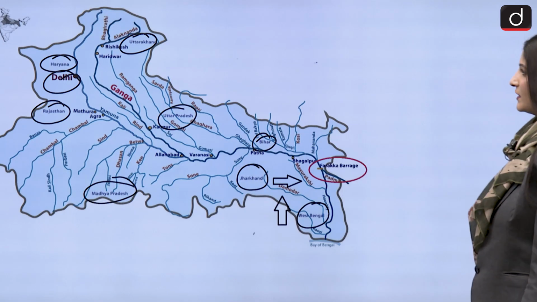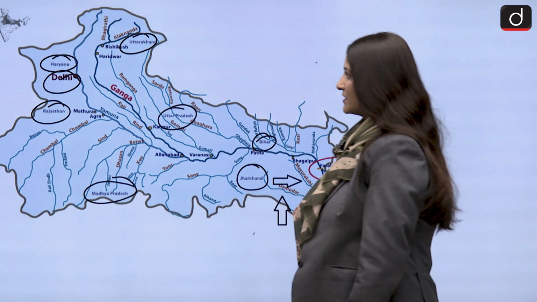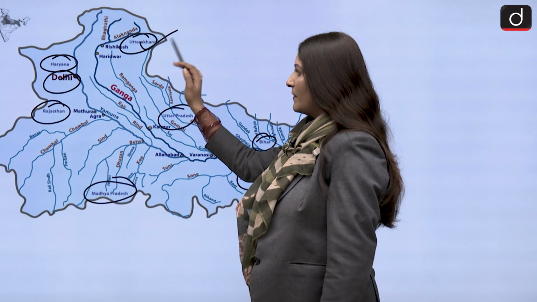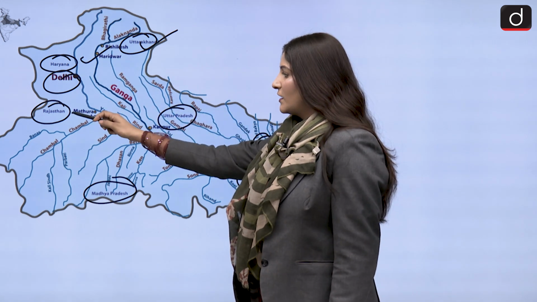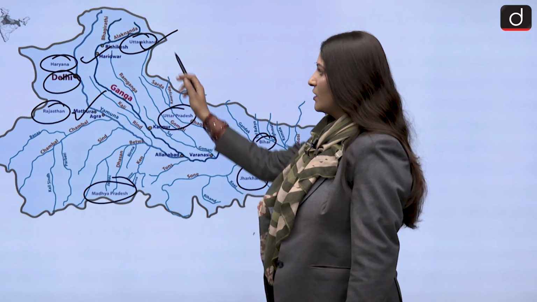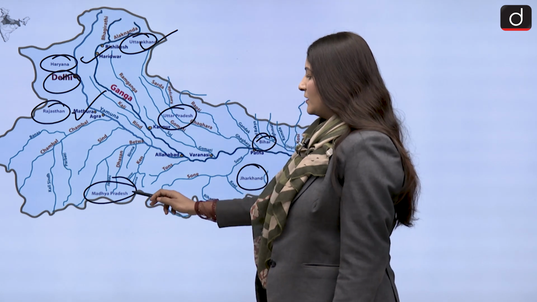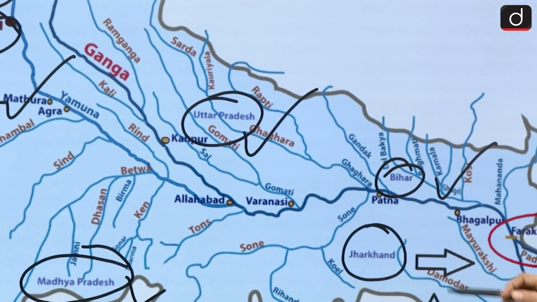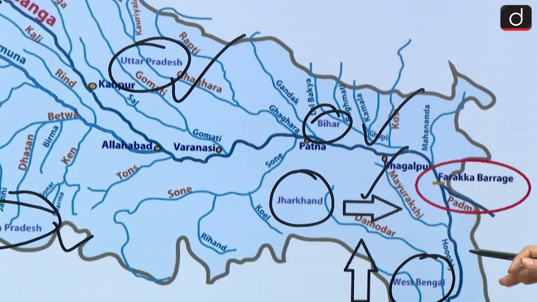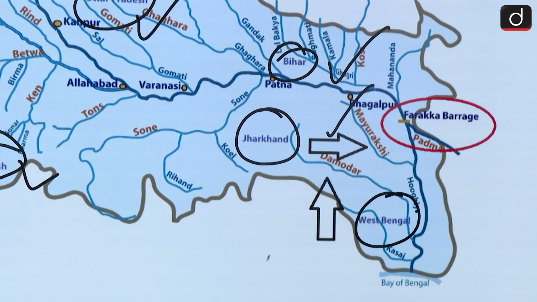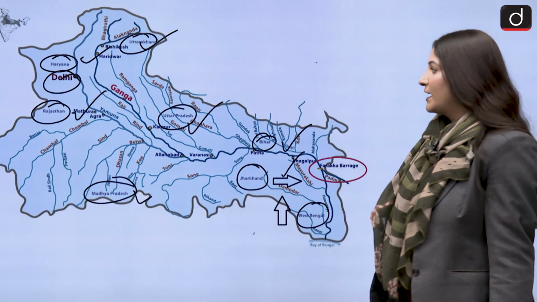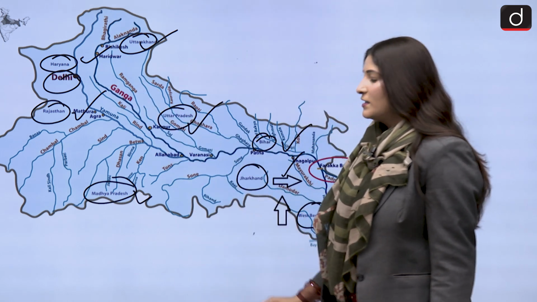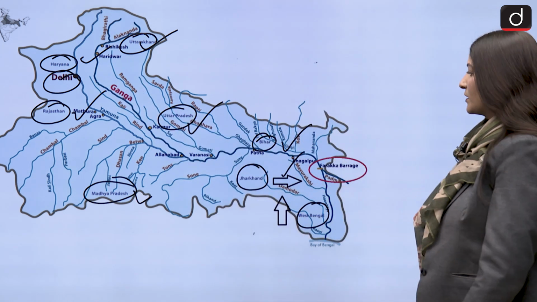Let us see the catchment states and union territories of the Ganga river. Uttarakhand, of course, is one of them. Haryana is also a catchment state, Rajasthan. So 1, 2, 3. Then we have Madhya Pradesh 4, Uttar Pradesh 5, Bihar and Jharkhand 6 and 7, and finally West Bengal is the 8th one. So there are 8 states and 1 union territory, that is the union territory of Delhi. So 8 plus 1, alright, not 9 states.